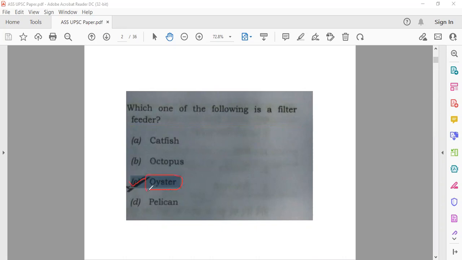You might have heard about the pearl oyster. Octopus is an organism basically found in the sea. Catfish is a variety of fish, right? And pelican is basically a bird. So the correct answer here is oyster, which is option number C. Let's move to the next question.